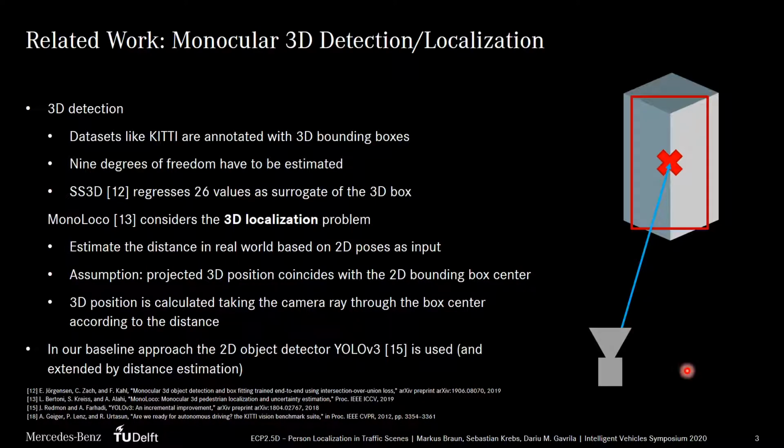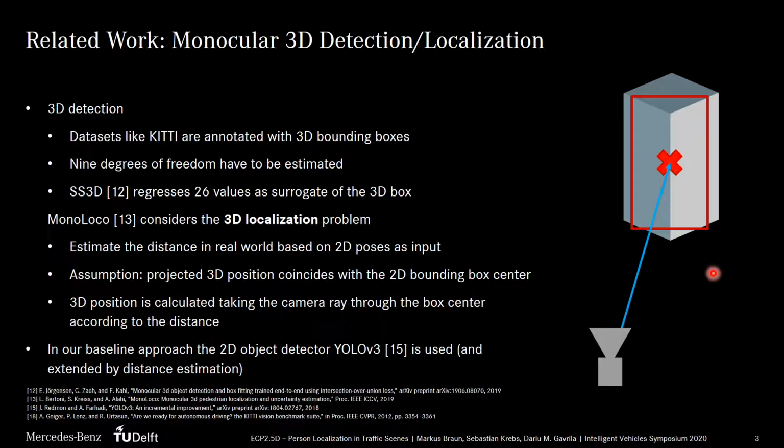In contrast to 3D detection, the task of 3D localization simplifies the problem to finding the position of an object in a three-dimensional space. For instance, Monoloco assumes that the projected center of the three-dimensional bounding box coincides with the center of the two-dimensional bounding box in the image. They estimate the distance of persons in the real world based on their 2D skeletons as input. The final 3D position of the object results from the ray of sight through the two-dimensional bounding box center according to the distance, as depicted on the right. We adopt this assumption in our dataset to solve the 3D localization problem.